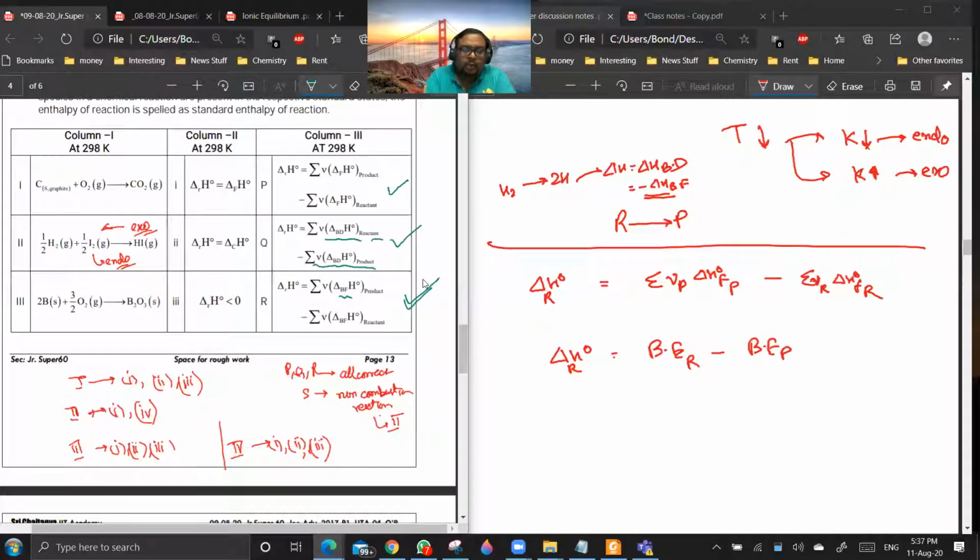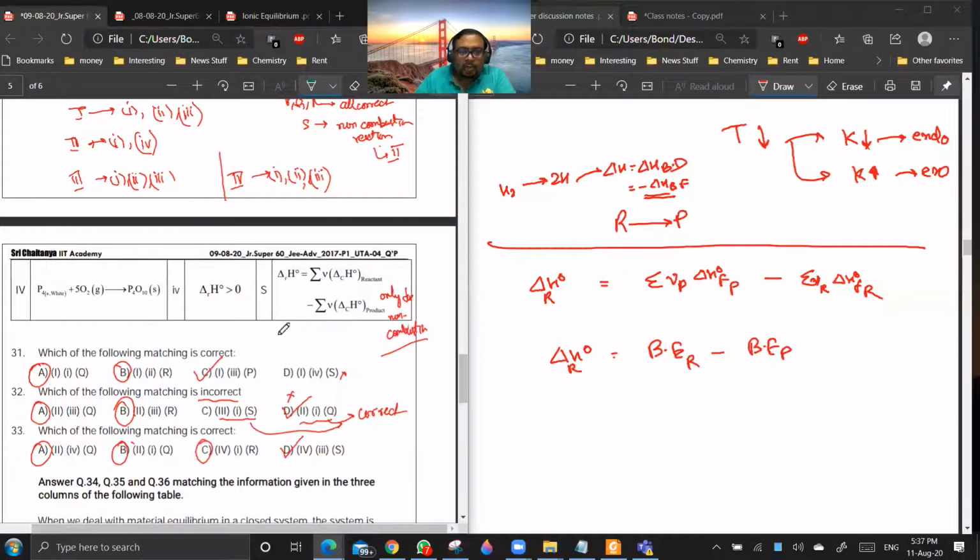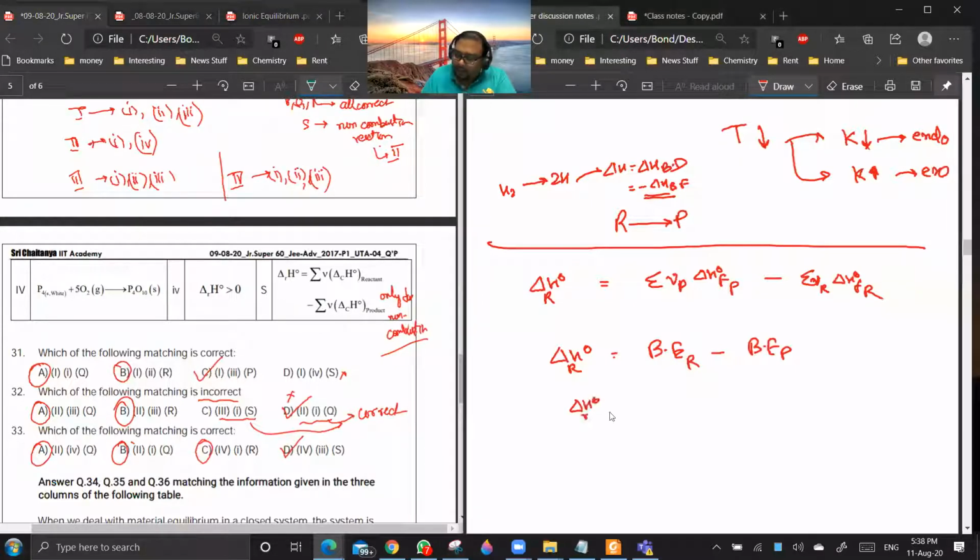And the last one is combustion. I have told you that if you are writing delta H naught reaction, then it will be heat of combustion of reactants minus heat of combustion of products. This I have given in the notes also. So it is reactant minus product.